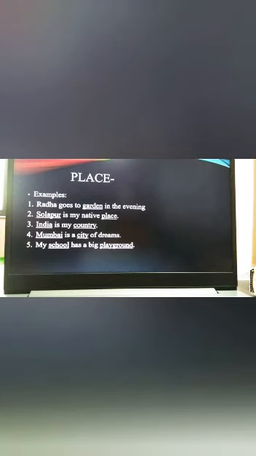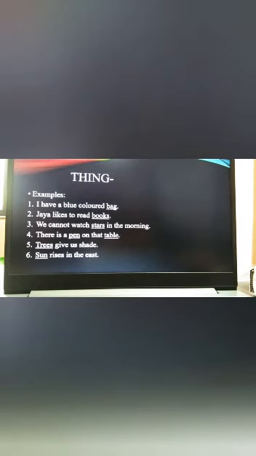See the fifth example. My school has a big playground. Here school denotes place. Playground is also a place. So both the words are here nouns. Now see the next category, thing. Thing means again we can see all non-living things here categorized, or some living things also categorized here.